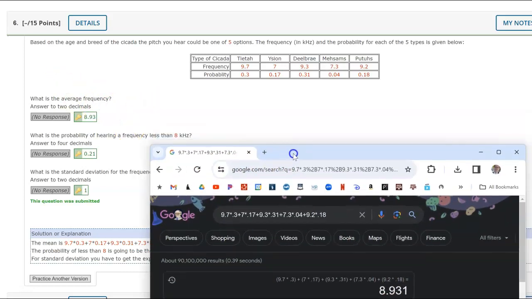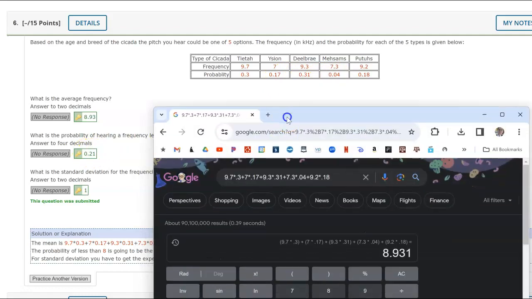What is the probability of hearing a frequency less than 8? Oh, these are not in order. Why are they not sorted? That's really annoying. Okay, so it's these two guys. So 0.17 and 0.04 is 0.21. There we go. What is the standard deviation?